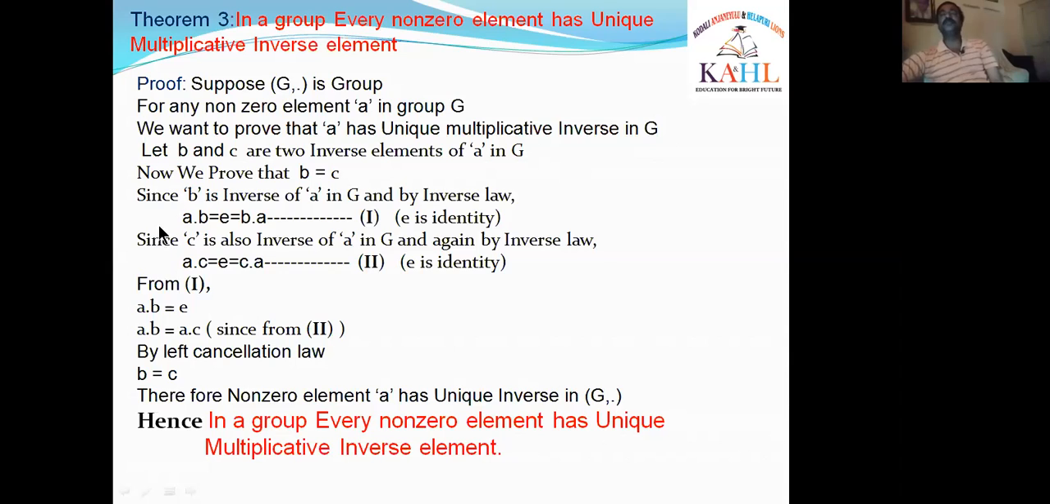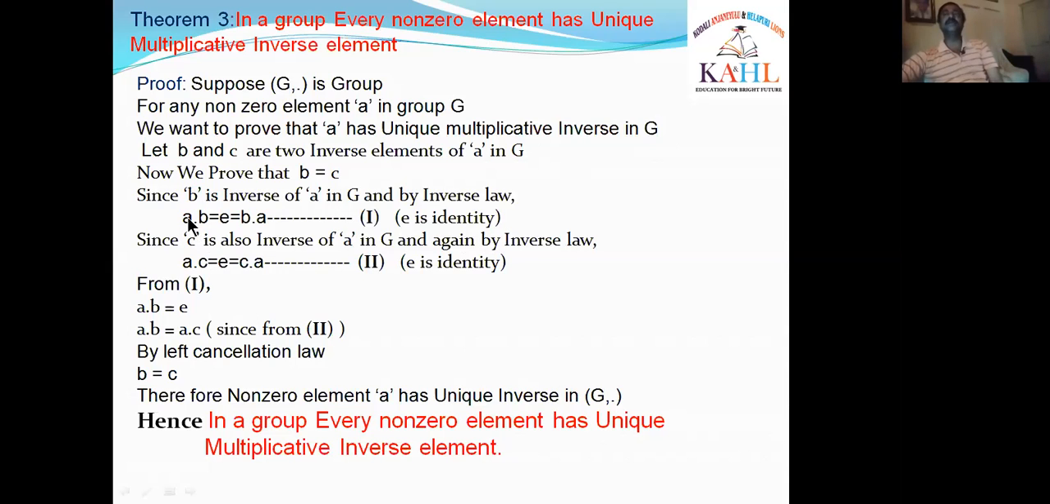So we prove that B is equal to C. Before that, we have taken that B and C are inverse elements of A. That means B is the inverse of A and C is also the inverse of A. Now I am using inverse law in G, because G is a group. Group means four laws are satisfied: closure law, associative law, identity law, inverse law. I am using the fourth law, inverse law, here.